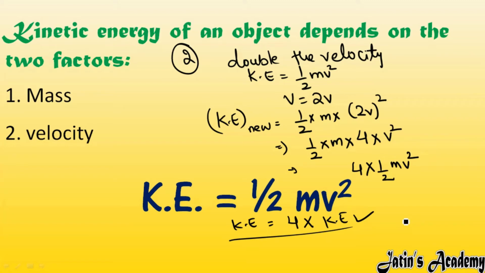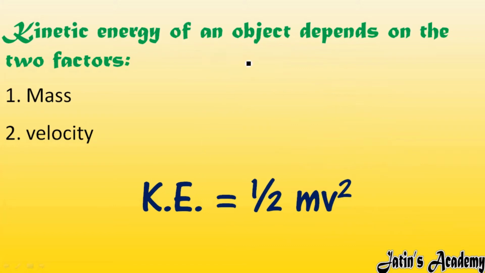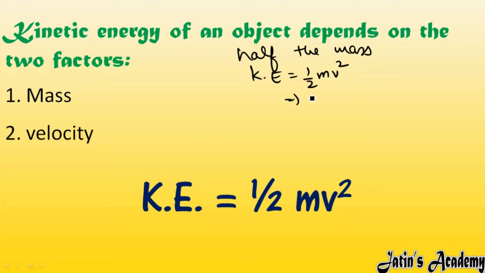And if you take any extra question related to this, for example, if I am going to half the mass, how will we do it? See carefully. As we know, kinetic energy is equal to half mv square. So instead of simple m, I am going to put half m because the mass is going to half.